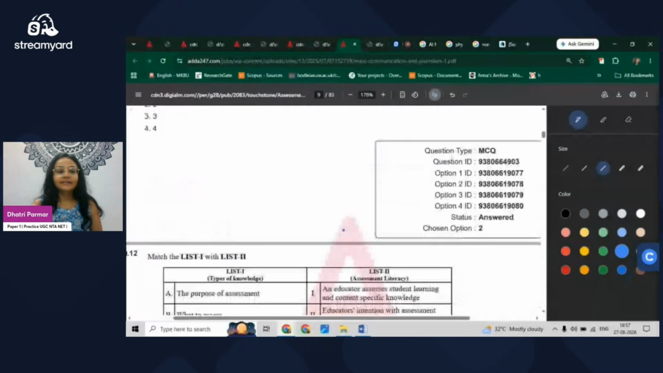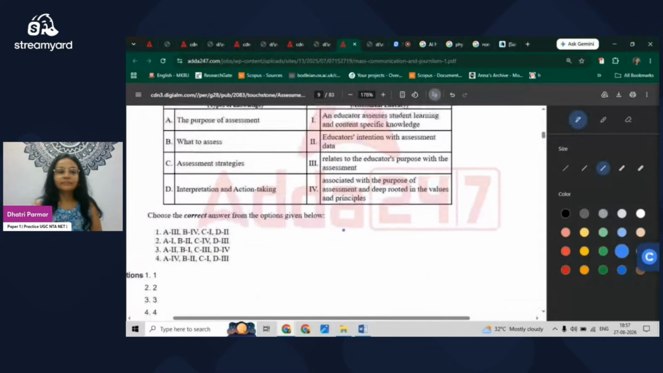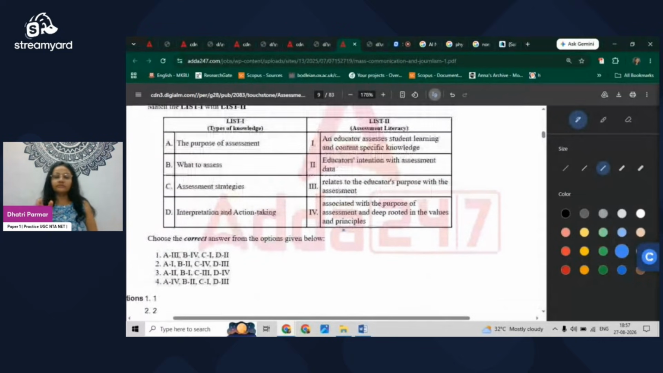Moving to the next, here we have teaching aptitude, types of knowledge and assessment literacy. So the purpose of assessment, what to assess, assessment strategies, interpretation, and action taking. And on the other side, we have assessment literacy. So we'll go one by one with the statements. An educator assesses student learning in content-specific knowledge. Now this is called assessment strategy. So it is an assessment strategy.